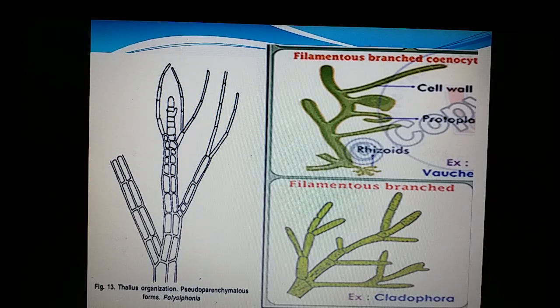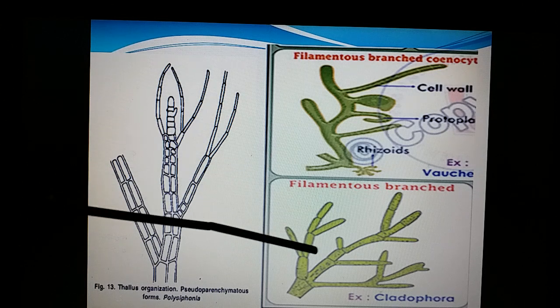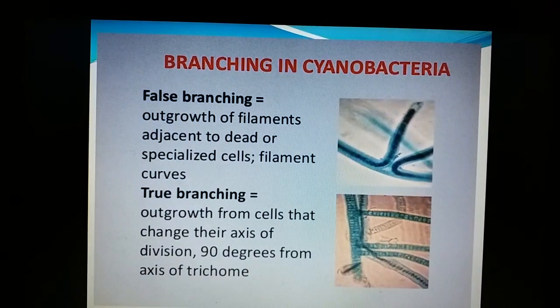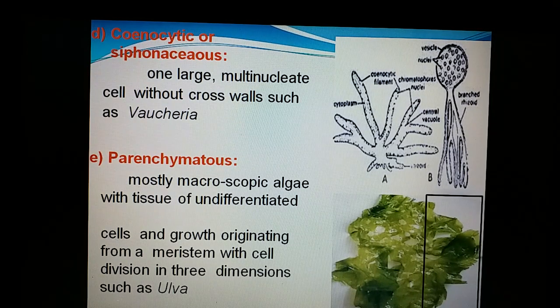And this is a multiseriate member, Polysiphonia, and branched also. A number of siphon-like cells are present. It's Polysiphonia, a rhodophyte member, and this is a branched filamentous member, Cladophora. Branching in cyanobacteria is of two types. Both appear to be branched, but this is a false branching, not true branching, in the case of Scytonema, and here in Stigonema you can see a true branching. Now, coming to the next one, coenocytic members. Coenocytic members means there are no septa, numerous nuclei, a multinucleated condition without cross walls.